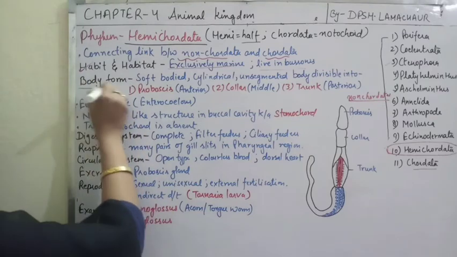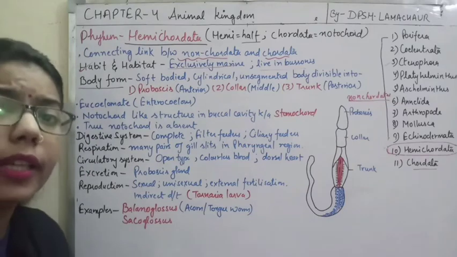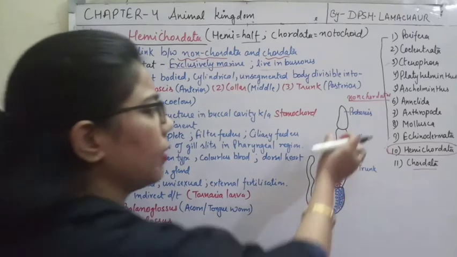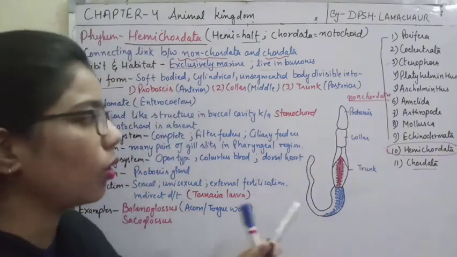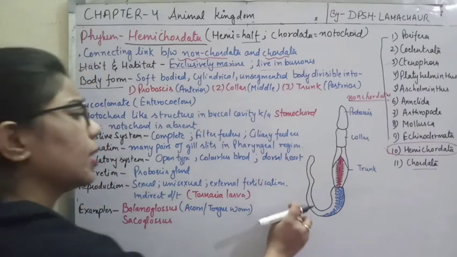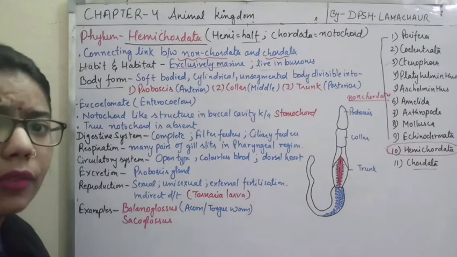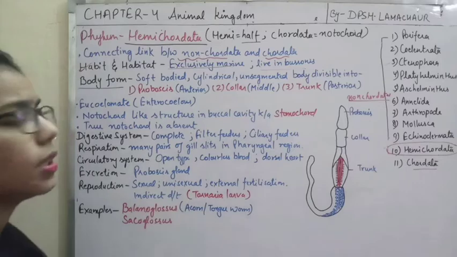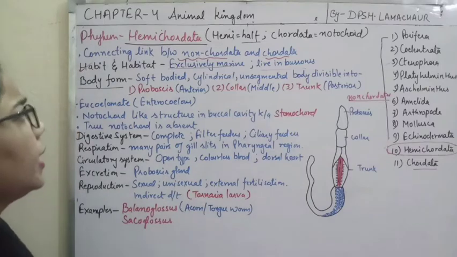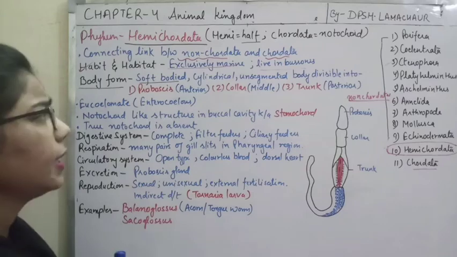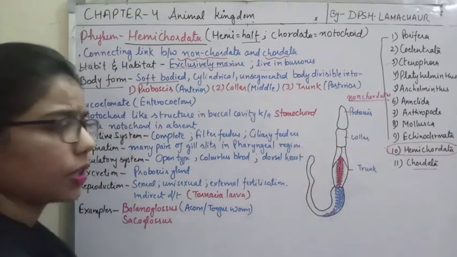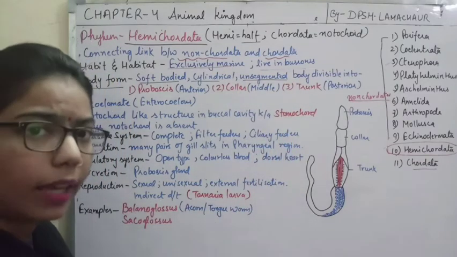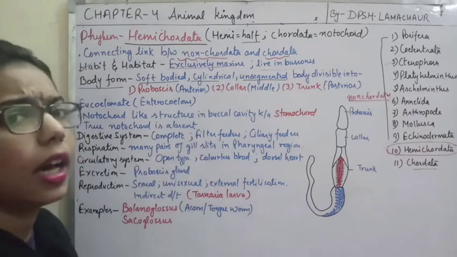Okay, so now if we talk about the body form, how the body looks like. If we talk about the body of the hemichordate, here I have drawn one example, that is Balanoglossus. So you can see here what it is resembling. It is a worm-like animal. Okay, so first of all, the first thing which we can say, the Balanoglossus is a worm-like animal, right? As well as they are soft bodied and cylindrical in structure. The structure is cylindrical and the body is unsegmented. It means that it is not having any segmentation, as we have done in the earlier ones.